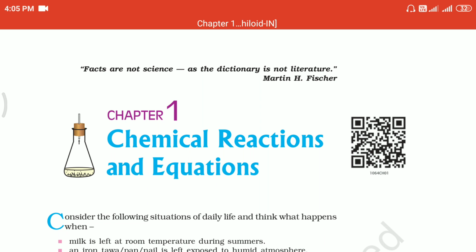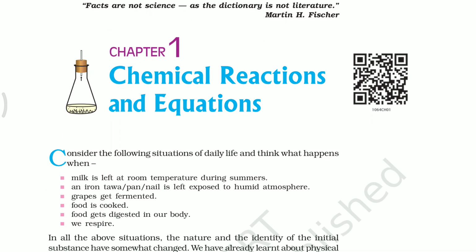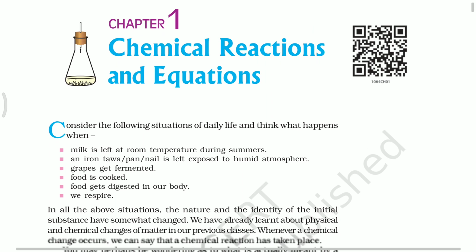Today's topic is chemical reactions and equations. Before starting the chapter, we should know what physical changes and chemical changes are. First, physical changes. Physical changes are changes in which the physical properties of substances are changed, like state, color, structure, etc. Examples: melting of ice, boiling of water, cutting of wood into pieces, breaking of glass into pieces.